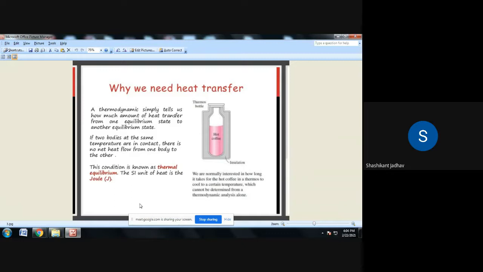We have to remember that thermodynamics is related to the amount of heat, and heat transfer is related to the rate of heat transfer, that is joule per second. So this is why we need heat transfer: in thermodynamics we calculate only the heat, but in heat transfer we have to calculate how much time is required to attain that particular temperature. For that, there is a need of the heat transfer subject.